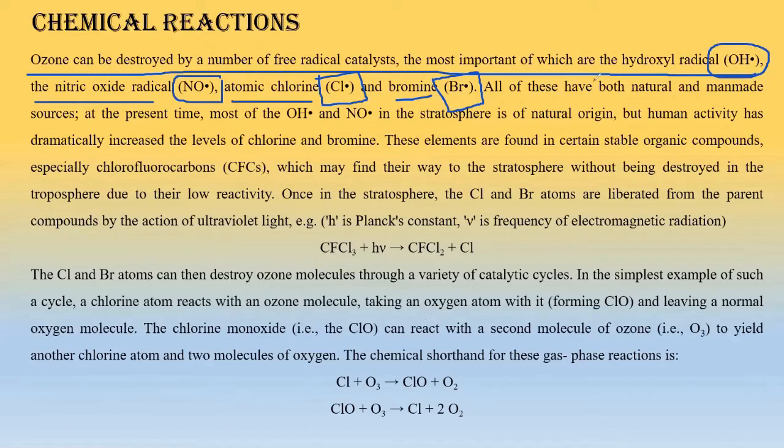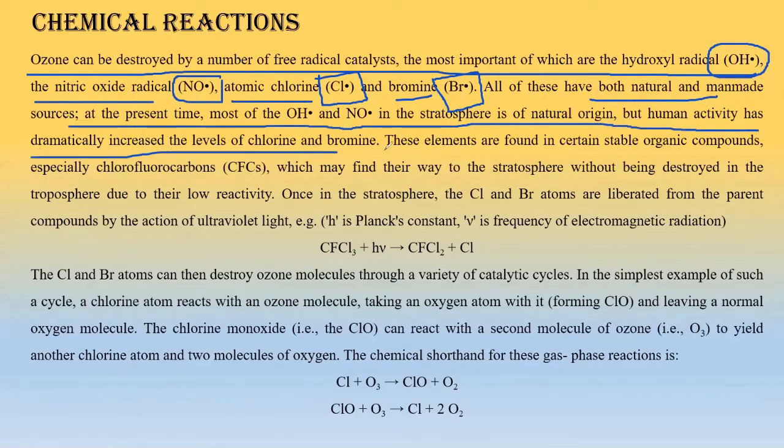Now all of these have both natural and man-made sources. At present, most of the OH dot and NO dot in the stratosphere are of natural origin, but human activity has dramatically increased the levels of chlorine and bromine. Okay, so four villains are there: two villains are caused by nature, and the other two villains we are experts in creating.